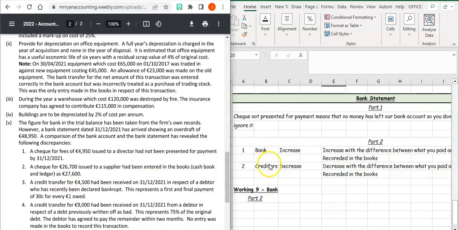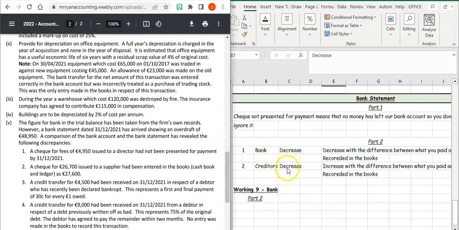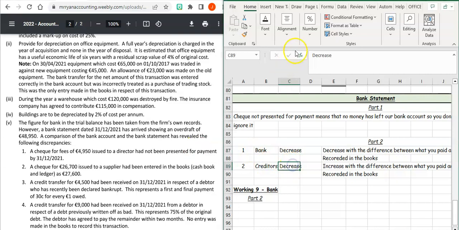And then your creditors, so we would have overstated our creditors with the amount of money that we paid them off. So that's not going to happen. So a check for 26,700. So we're going to have to adjust our creditors by that 900 as well. So we're going to decrease our bank by the 900 because the bank is not as high into our overdraft as we thought it was. And our creditors then, we're going to have to increase our creditors because we would have recorded paying them more than we actually did. So we recorded as being 27,600. We've only actually issued 26,700, so we owe an extra 900 to our creditors.